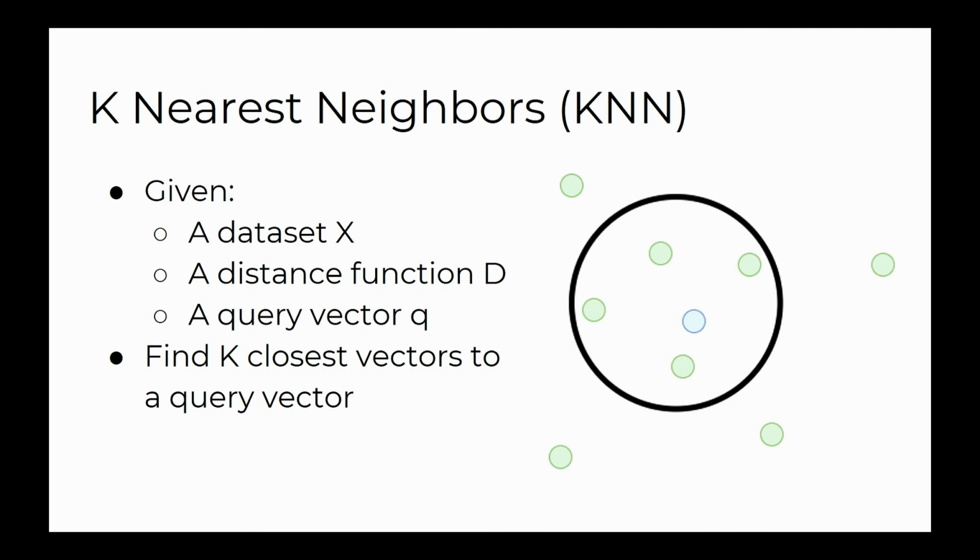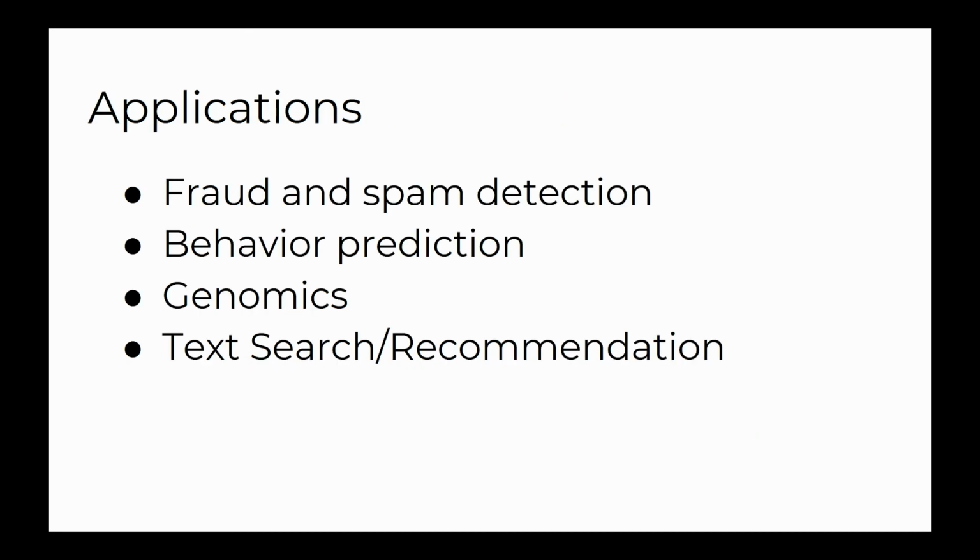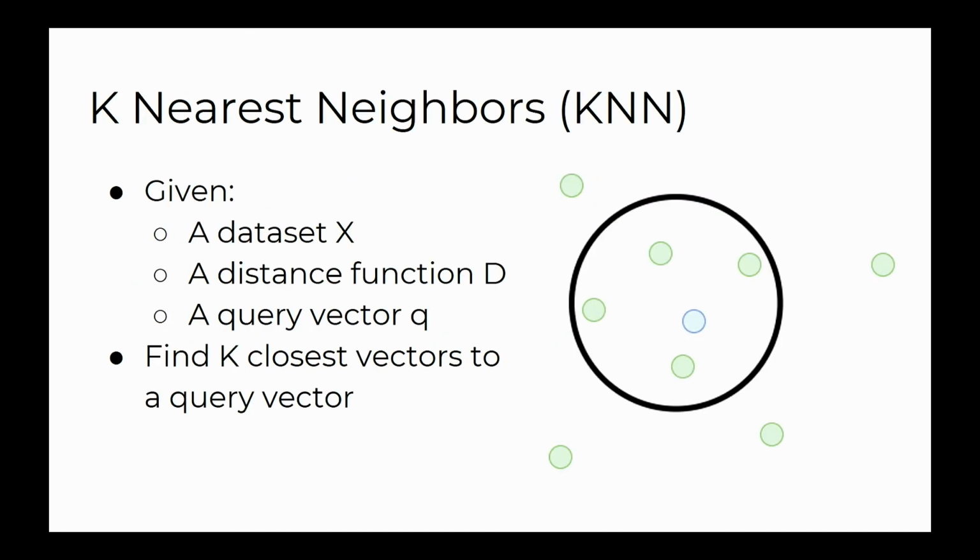We're interested in the k-nearest neighbors problem, or KNN, which is: for a given data set, a given distance function, and a given query vector, we want to find the k vectors within the data set that have the closest overall distance to the given query vector. So you can see here, in 2D form, it's a pretty simple problem.